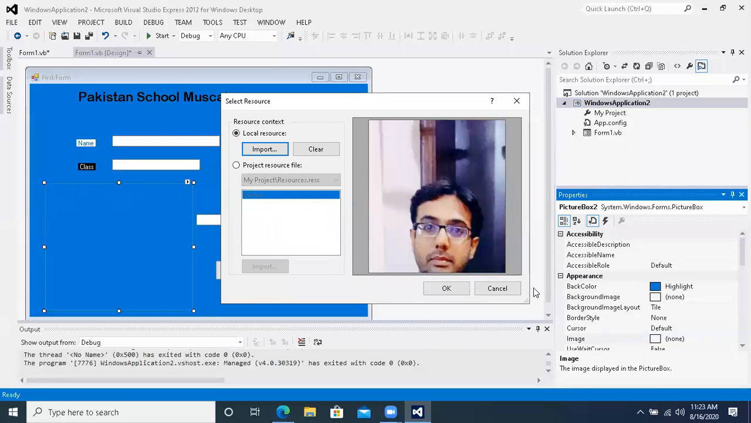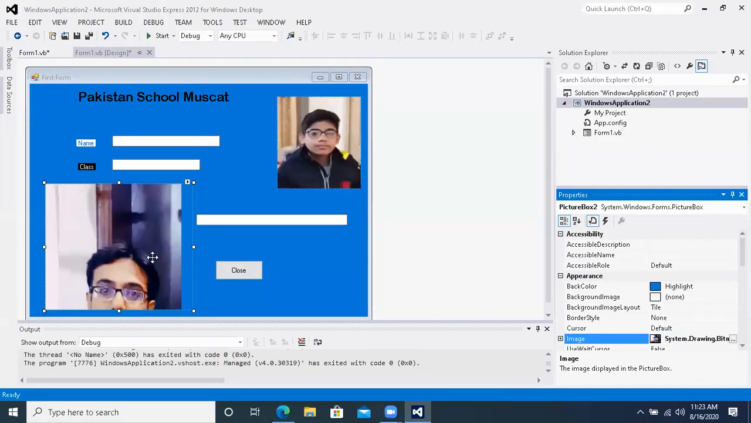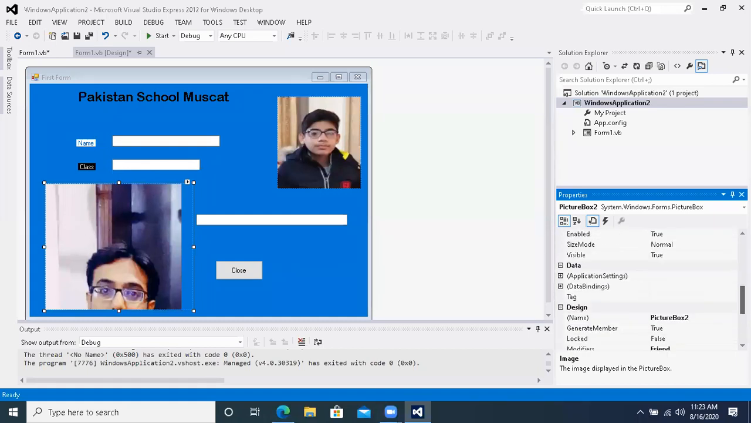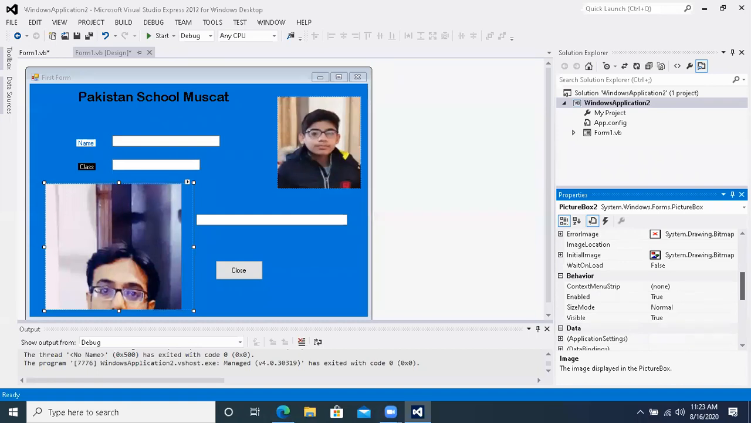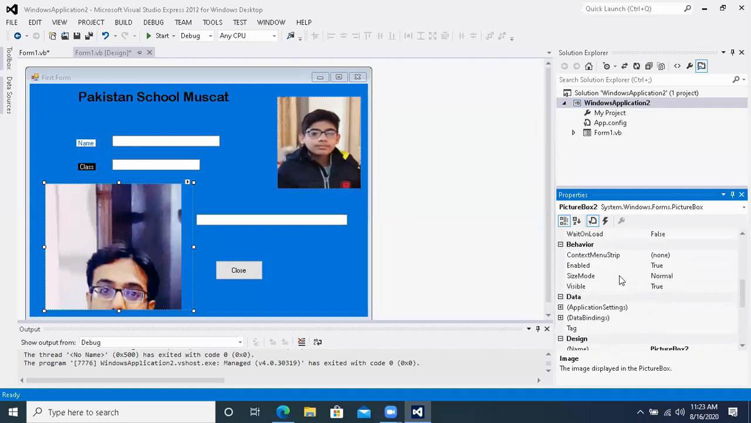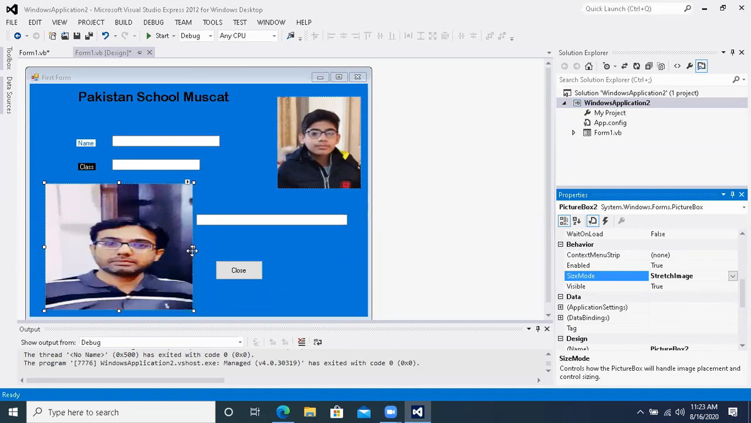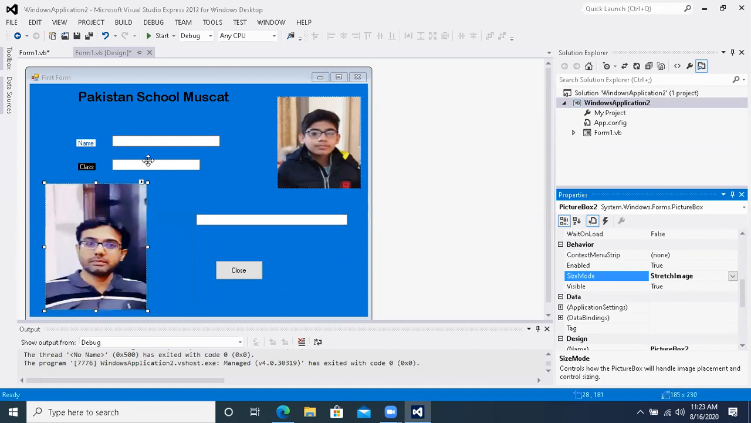Okay? So that picture will come. The picture is not completely visible. So what will you do? I have already told you about the property. Which property are you going to set? You are going to set the size mode. In size mode we will set stretch. The complete picture will come in this way.